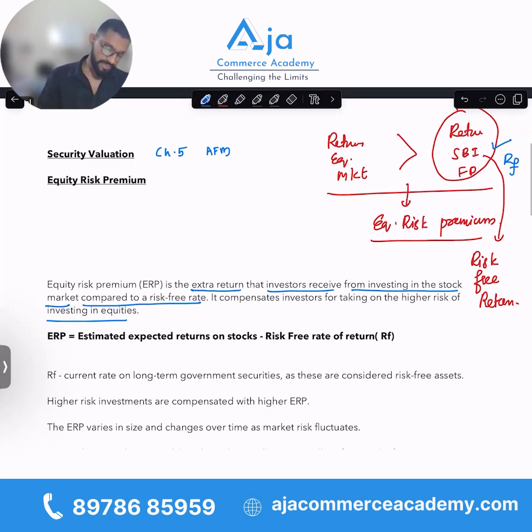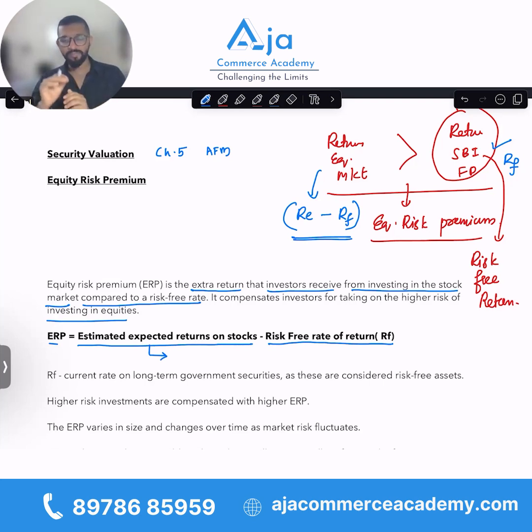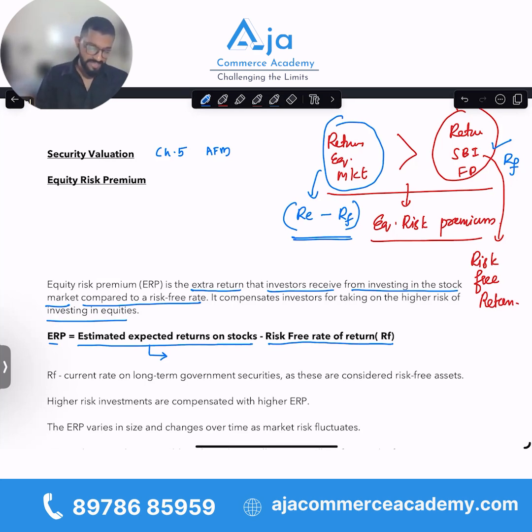So equity risk premium is the difference between the return on equity and the return on the risk-free rate, RF. So ERP is the estimated expected return on stock minus the risk-free rate of return, RF. Why do I call this the estimated expected return on stock? It is not possible to present with 100% accuracy the return which we may get in the market or from an equity share. So that's why I call this the estimated expected return on stock. And RF is obviously the risk-free rate of return. It is the government bond or a fixed deposit.